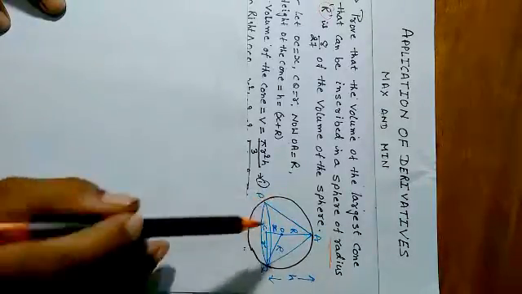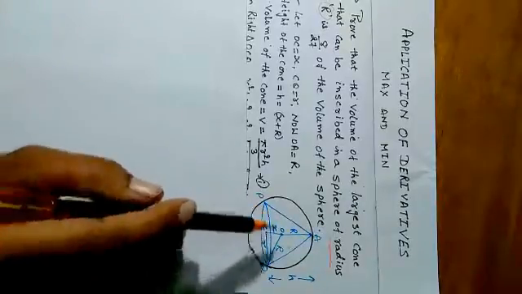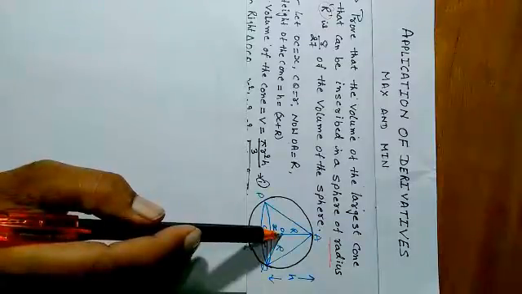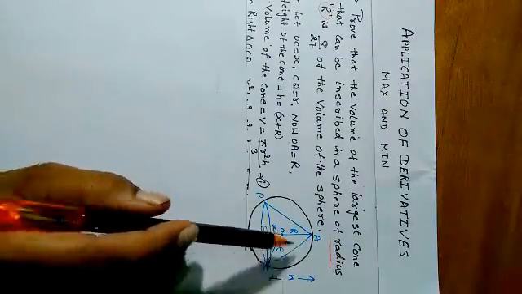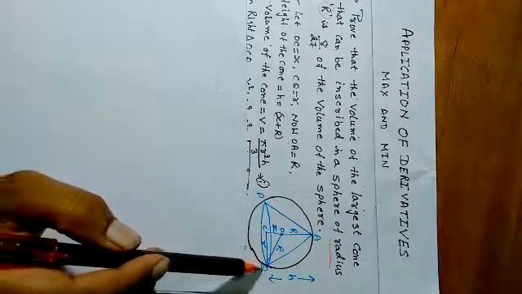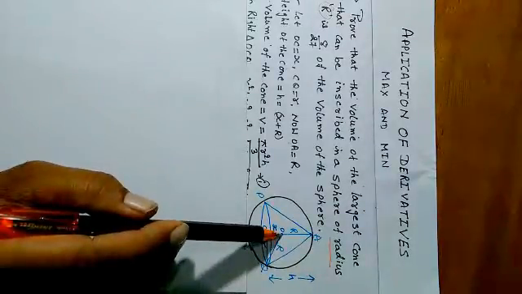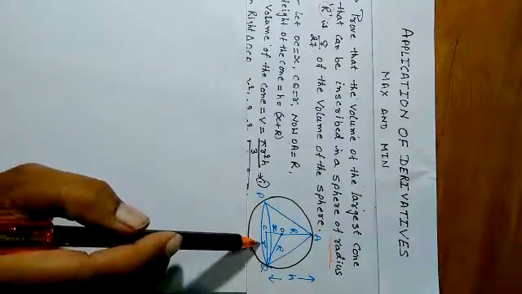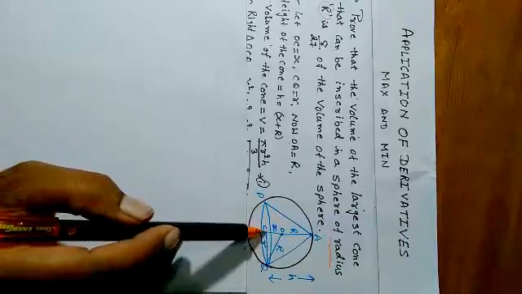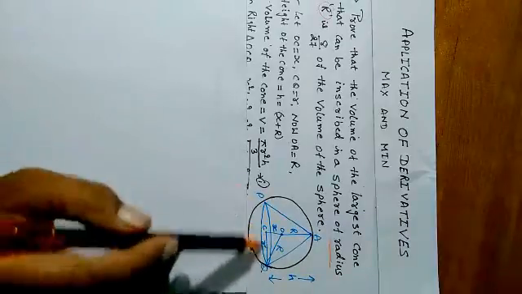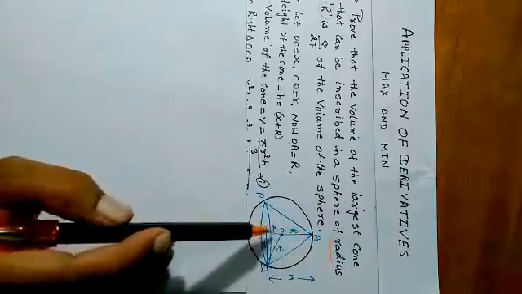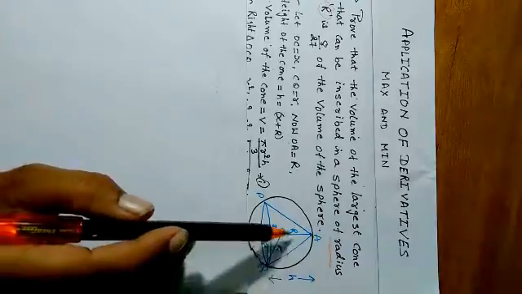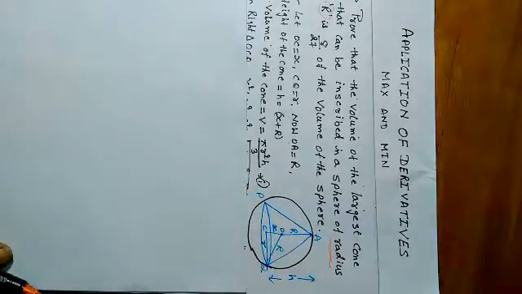The radius of this circle is R. Here it is the center. Now AO is a radius, and QO is a radius. Next, let CQ be small r and OC be small x. In this situation, the height of the cone is R plus x. That means h is equal to R plus x.